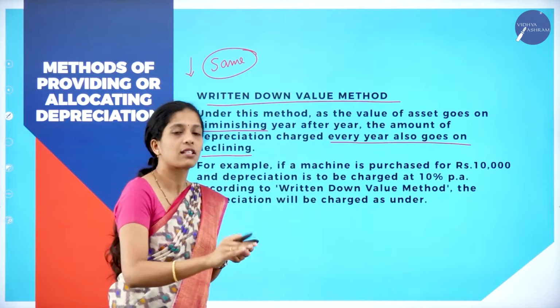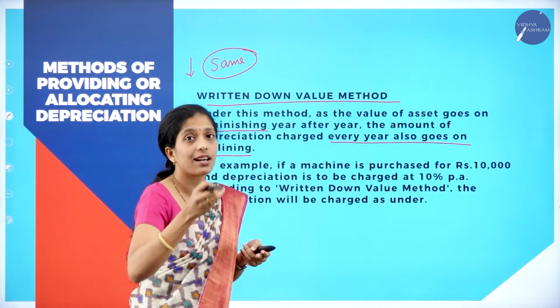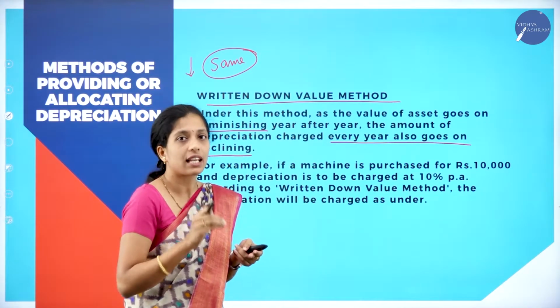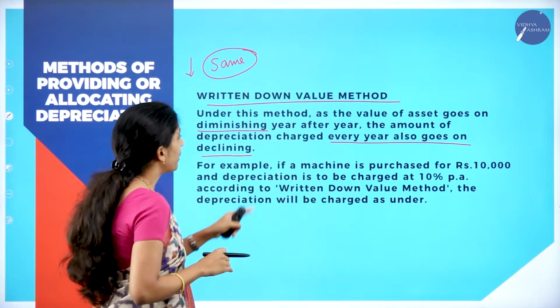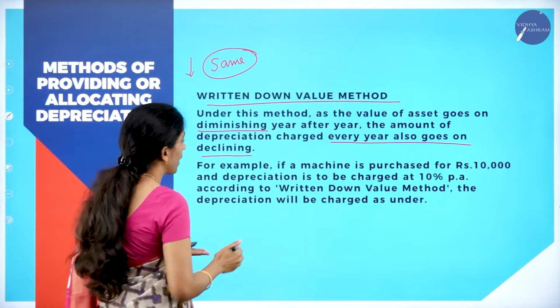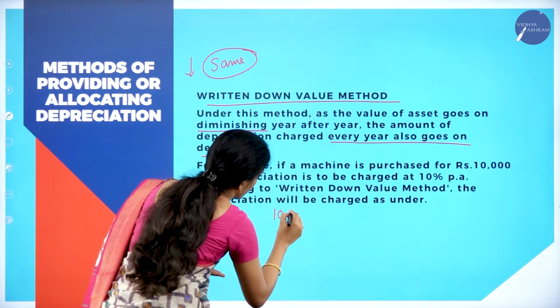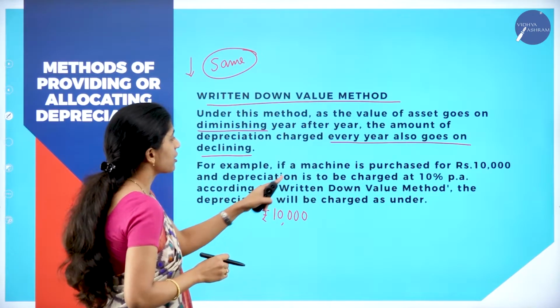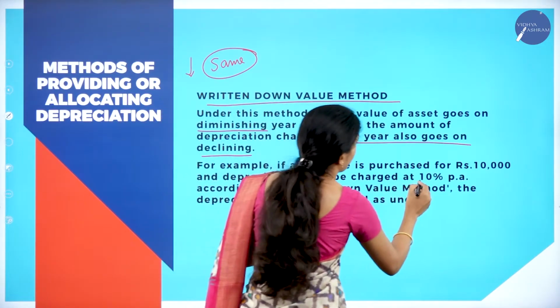Why is it called the diminishing value method? Because year after year, the depreciation or the value of an asset goes on decreasing. For example, if a machine is purchased for rupees 10,000, and depreciation is to be charged at 10%.